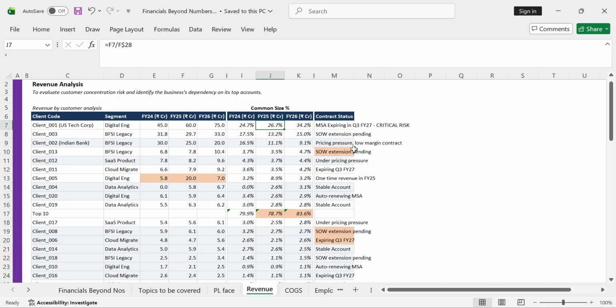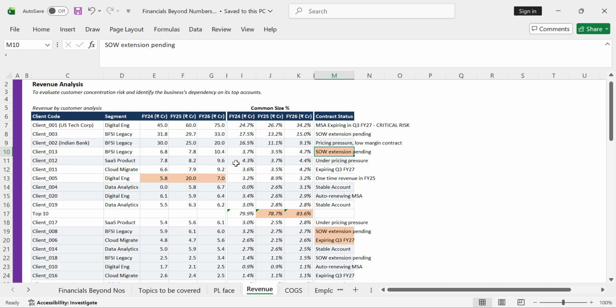So in this manner, you have to analyze every single customer. What is the movement? How are they contributing to the revenue? Whether there has been a change in the price. So as we see over here for client number 13, say it's a BFSI legacy customer, and it is contributing only 3 to 4%, and the revenue is also in the same range. But the SOW extension is pending. So this is a big risk to us.